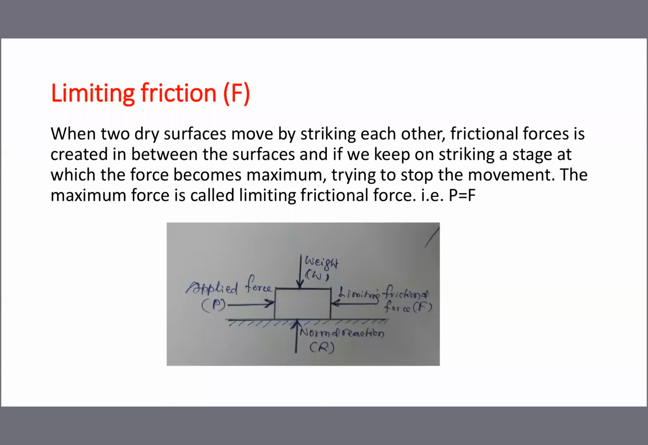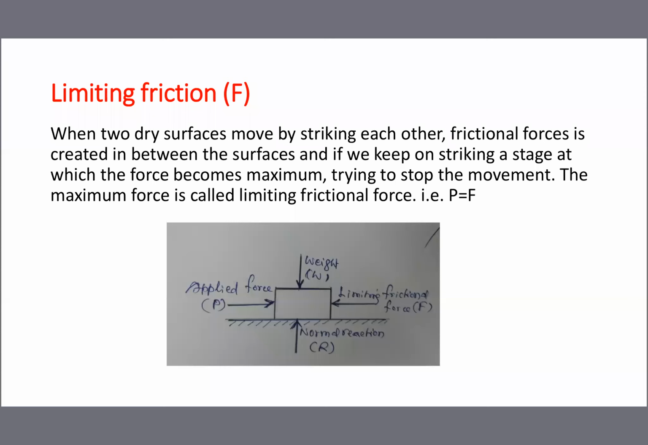Now the friction force is slowly developing 1, 2, 3, 4, and once both become equal, our movement will be stopped. At that time, that friction force is called limiting friction force. So now I think you understand. It's not a new thing. The same friction force, when both become equal, that time the friction force is called limiting friction force.